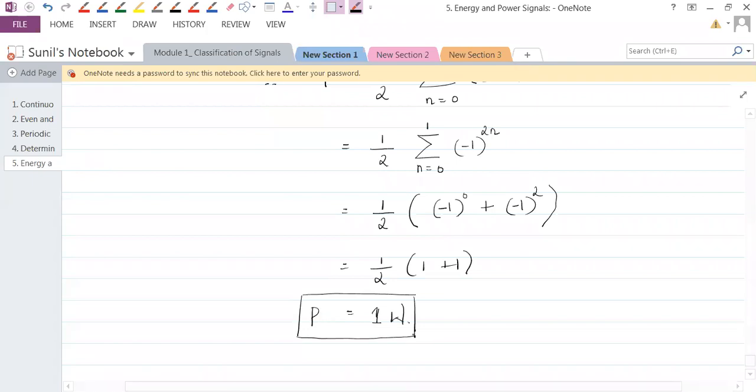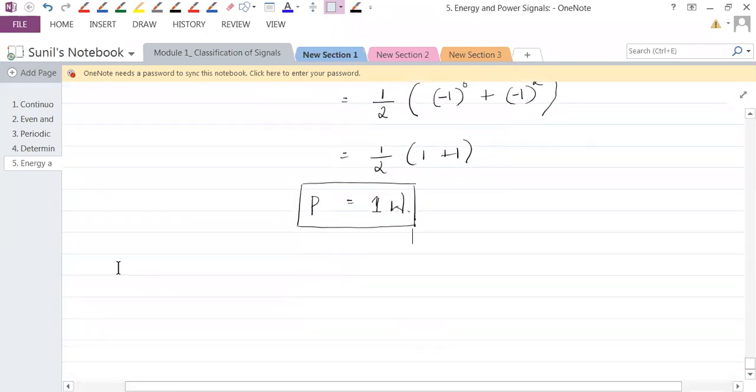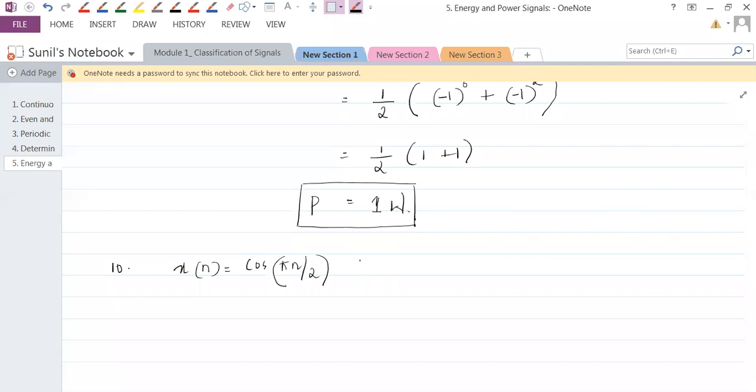Now take this problem number 10, and the problem is like this: x of n equal to cos pi n by 2. Now you have to see whether this is a power or energy signal. If it is power, calculate power, and if it is energy, calculate the energy of that particular signal. Can you do this yourselves?